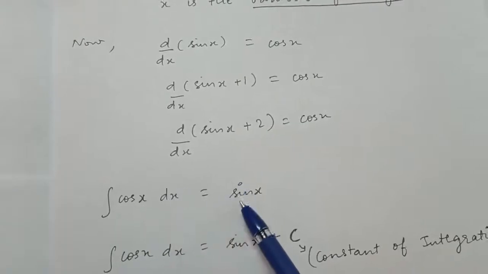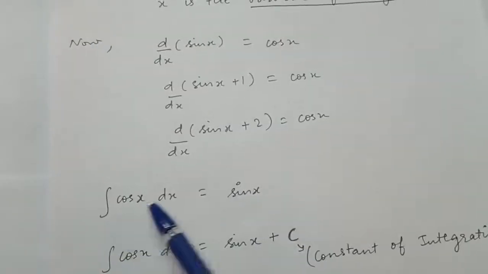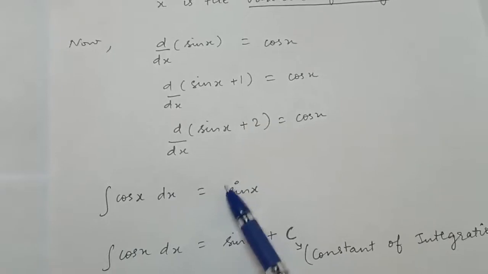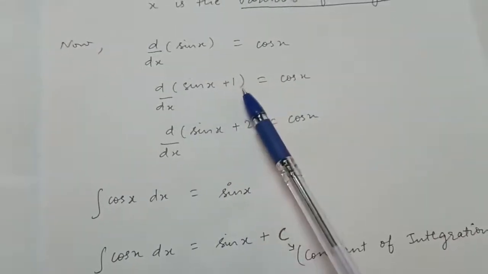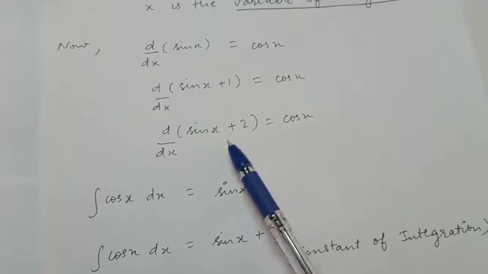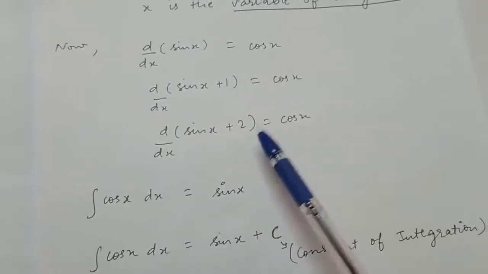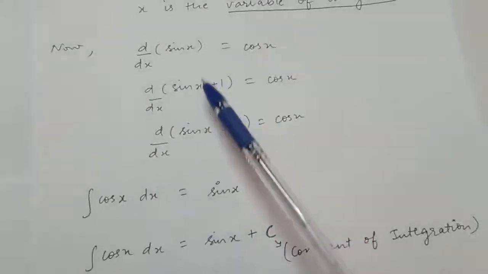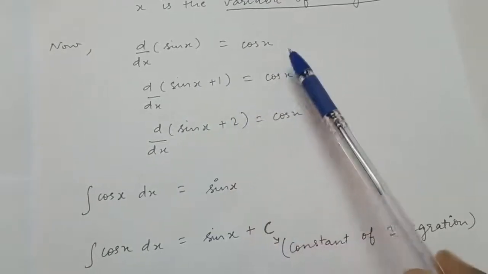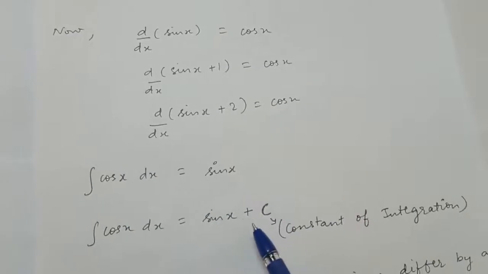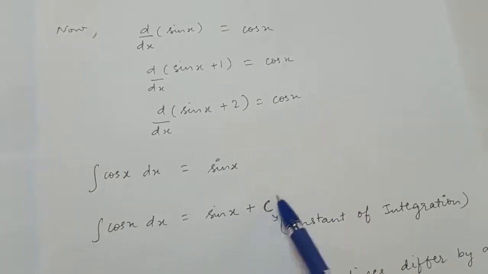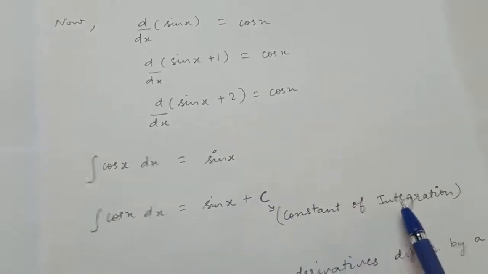But we don't know here whether the function which you got is simply sin x, or sin x plus any constant, or sin x minus any constant, because the derivatives of all of these functions are cos x, right? Therefore we introduce this c, which is known as the constant of integration.